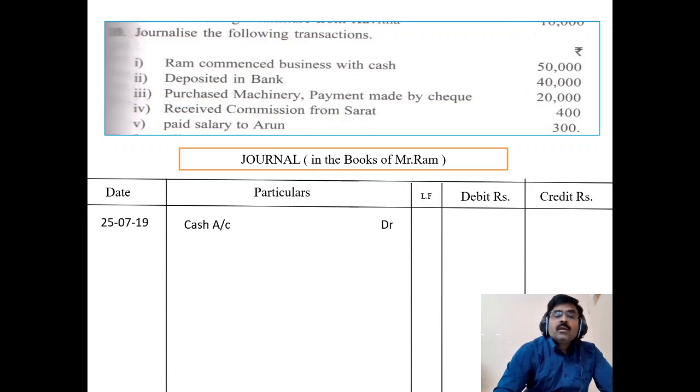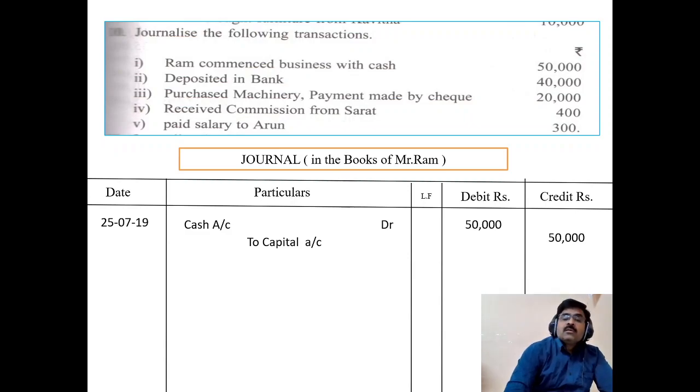Write the cash account here, and use the letters Dr for the debit transaction. Write the amount in the debit column. Which account will be credited? To capital account. Any credited item will be prefixed with 'To', and write the amount in the credit column.